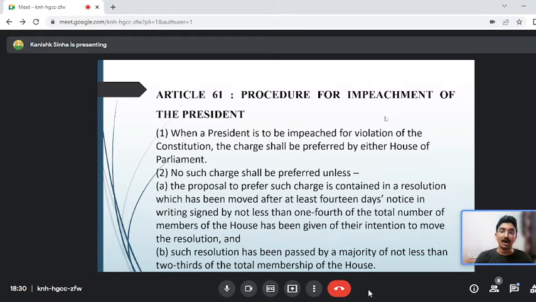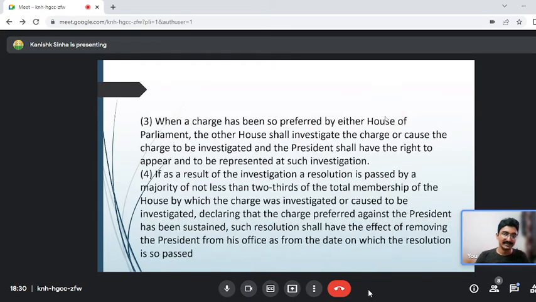Next slide. Now, when the charge has been preferred by either house of the parliament and the Lok Sabha passes it with more than two-thirds of the total membership of the house, that charge will be sent to the Rajya Sabha. The Rajya Sabha will investigate the charge. And after investigation, if that charge is passed by a resolution of more than two-thirds of the total membership of the house, then the president will be impeached from his office on that date.